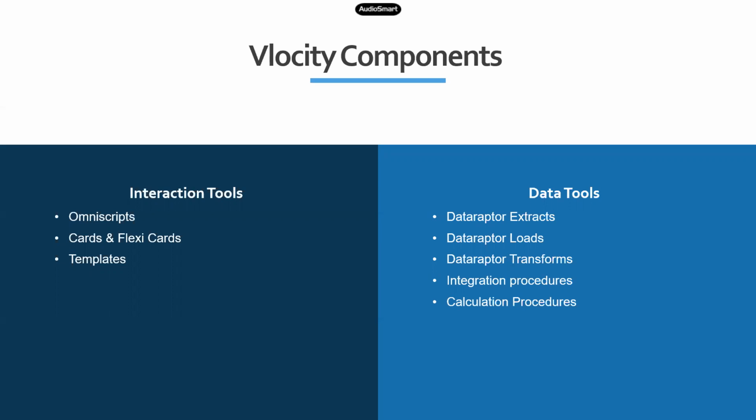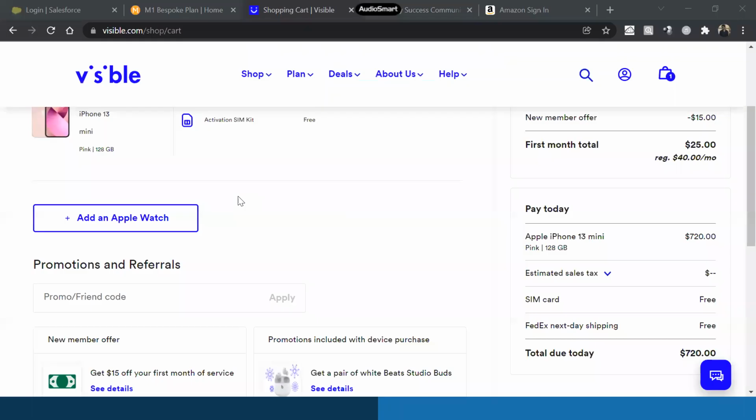Not just these things, it does a lot of other jobs like reducing the load time. Like every time you click on a button, usually in the UI, it takes a little bit of time to load the next page. So there are a lot of ways to reduce the load time to increase the performance and everything. So what your Apex class can do, your integration procedure can do the same thing through configuration. All you have to do is drag and drop. One quick example, I'll just show you.